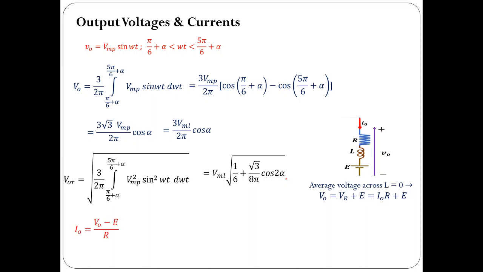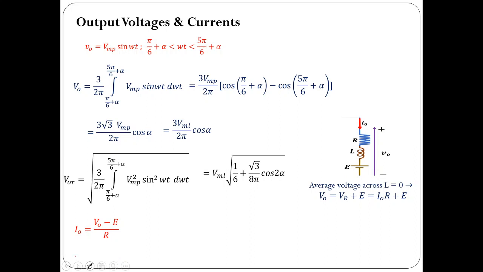Now coming to the average value of the output current, assuming the load is highly inductive in nature, and in order to generalize, let me take it as an RLE load. In this case, I0 is equal to V0 minus E by R, where V0 is the average value of output voltage, E is the battery voltage, and R is the resistance present in the load.